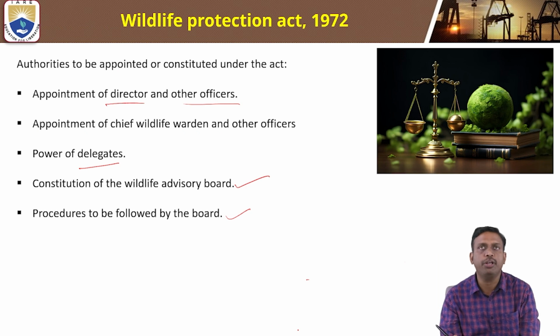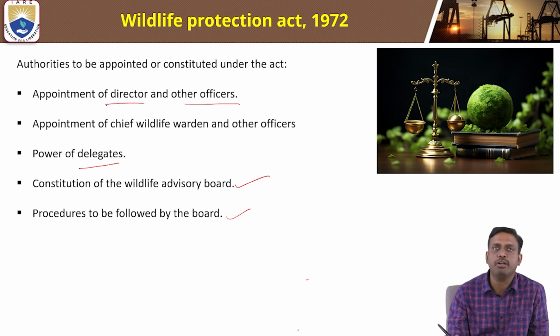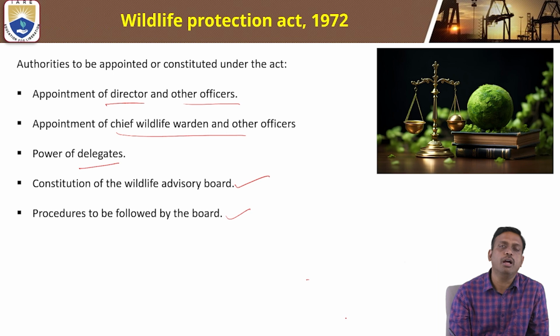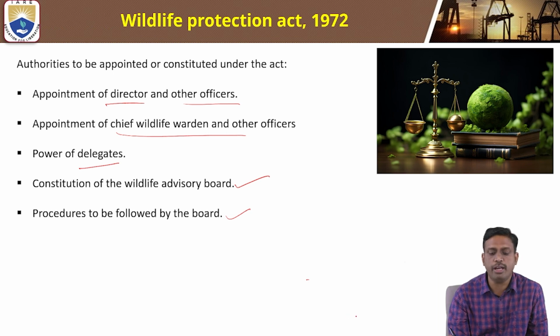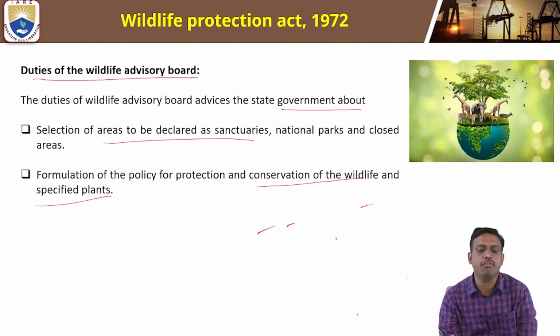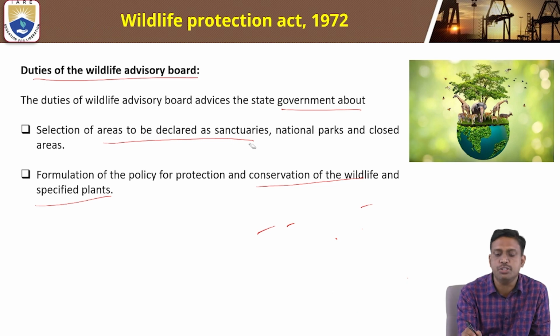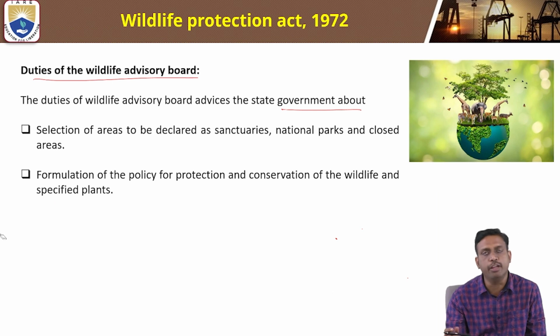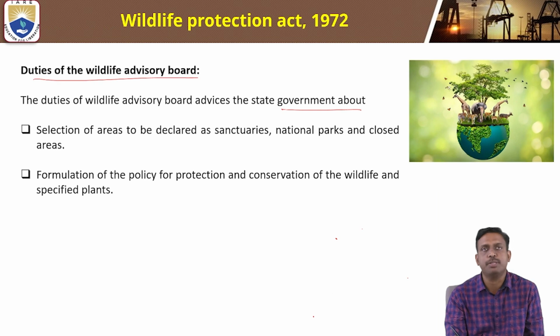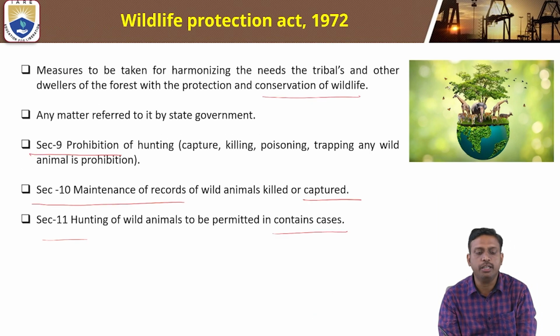These are the duties of the Wildlife Advisory Board. An authority is to be constituted under the Act: appointment of director and other officers, appointment of chief wildlife warden and other officers, power of delegates, constitution of the Wildlife Advisory Board, and the procedures to be followed by the board. The duties of the Wildlife Advisory Board are selection of areas to be declared as sanctuaries, and the formulation of the policy for the protection and conservation of wildlife and specified plants.